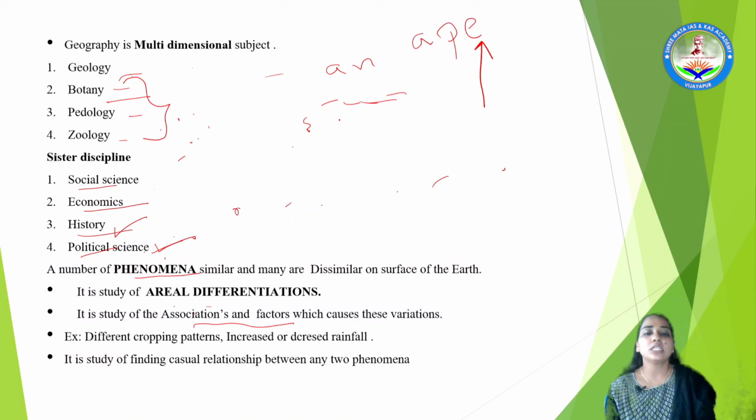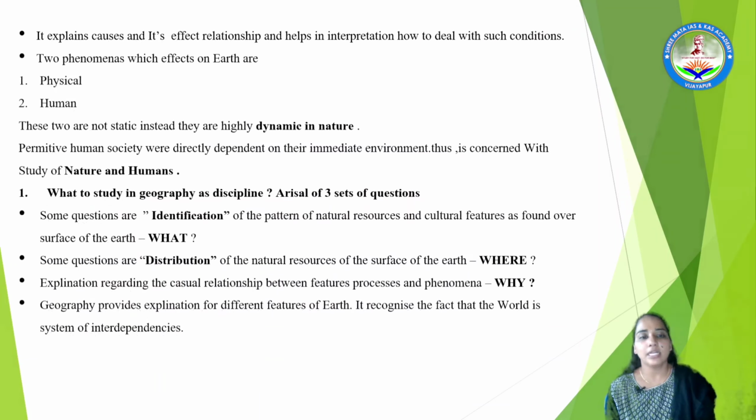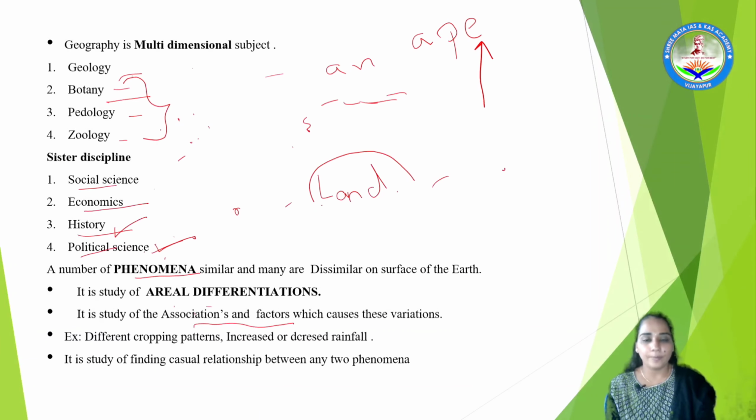Associations means land is associated with many other features too. For example, there is an upper atmosphere, and there are oceans which are linked to the lands.